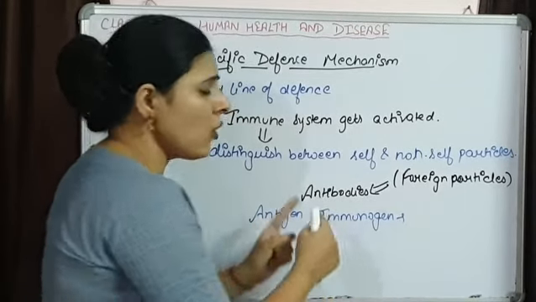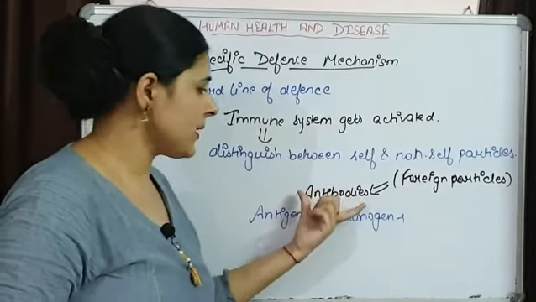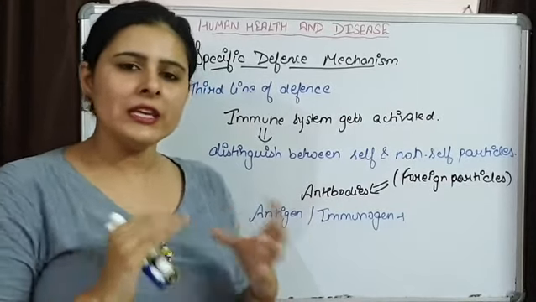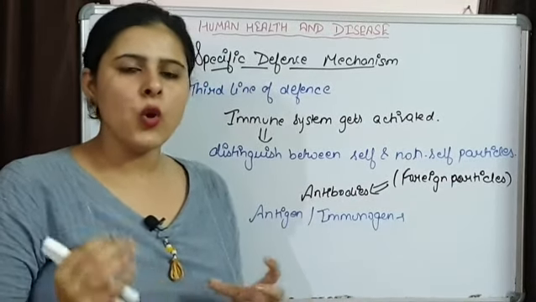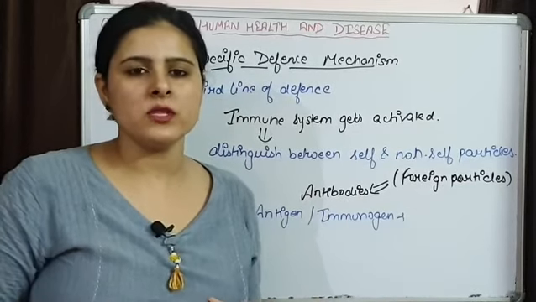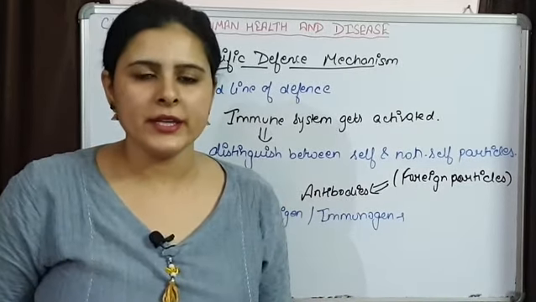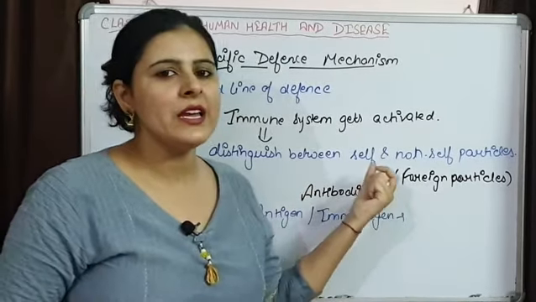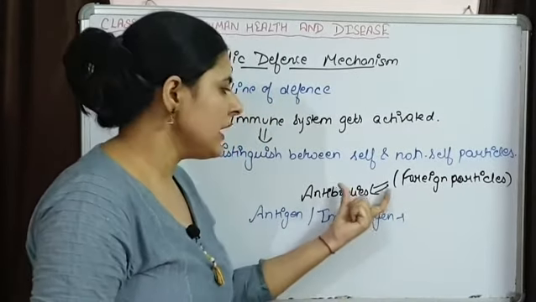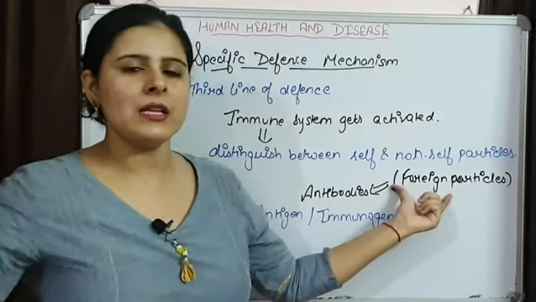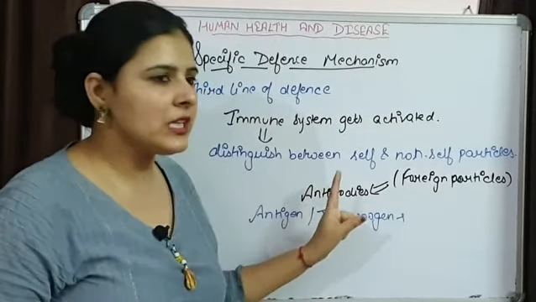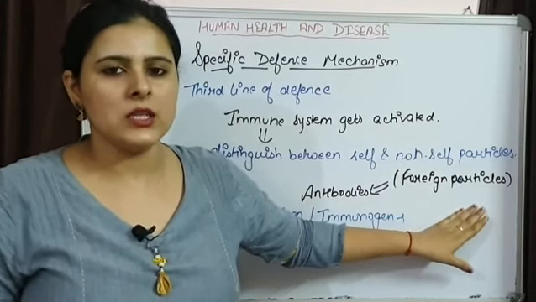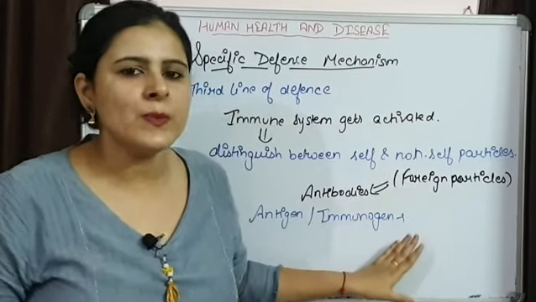Either the whole structure is responsible for the production of antibodies, or simply the proteins present on its surface, or even sometimes carbohydrates or fats are responsible for the production of antibodies against them. These antibodies are very specific. If some other foreign particle enters in place of this one, then the antibody produced for this one is not going to function for the other one. That's why it is specific.